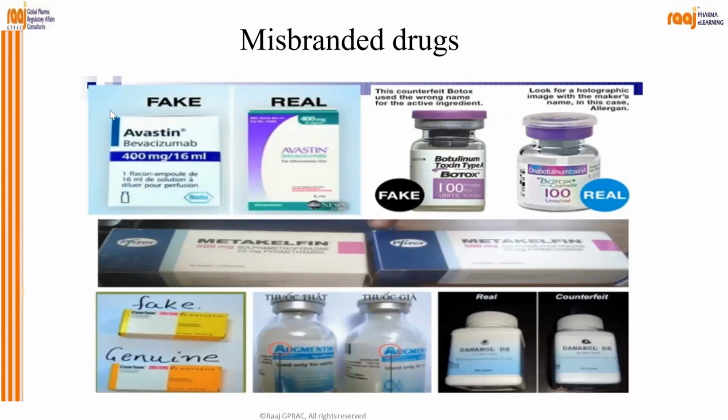You can see the label of the fake and the genuine, the real Avastin, and the fake. Here also you can see the fake one and the real one. You can see Augmentin. So these are some examples, but at the same time, you might have also seen many examples during your real life study. This also you can see, the Pfizer product.